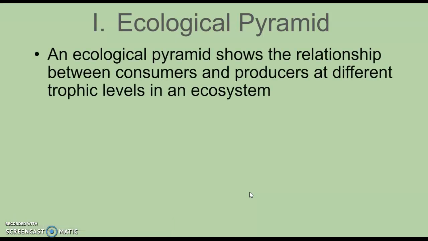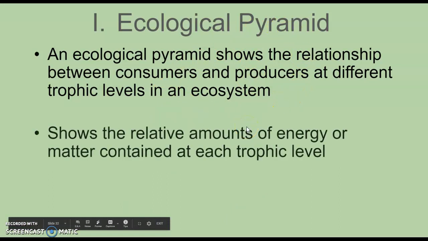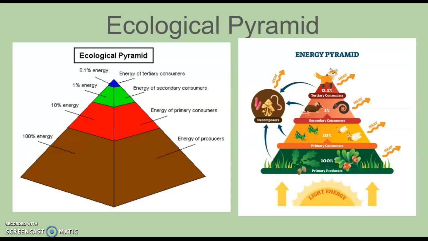We can easily see this trend in these things called ecological pyramids. So this just shows a relationship between my consumers and my producers at different trophic levels. And that shows the amounts of energy and the amounts of biomass contained at each trophic level. So my producers, they obviously have the most amount of energy, right, from the sun. As it goes up these trophic levels, my amount of energy simply gets lower and lower. Remember, only 10% goes up onto these trophic levels.